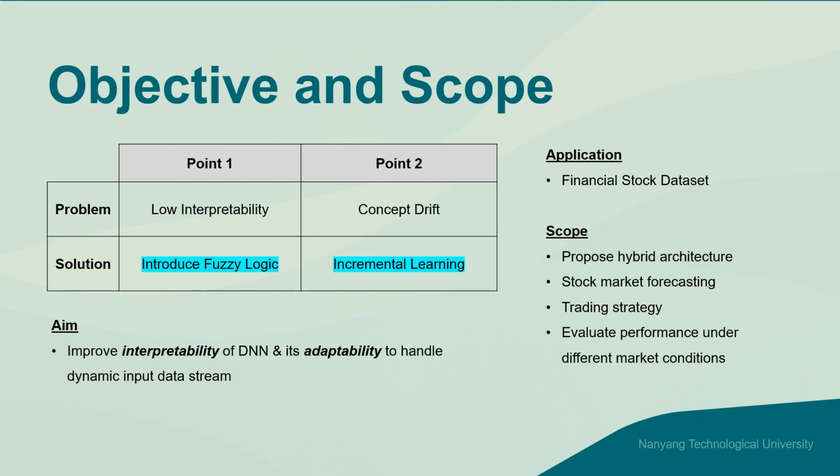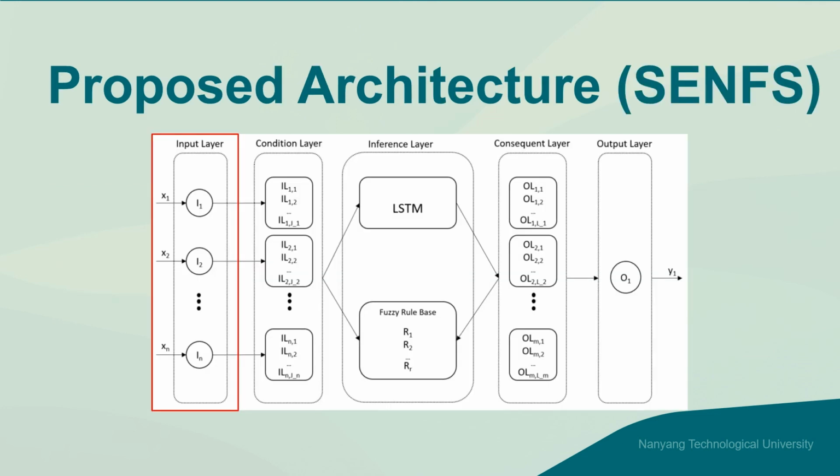Moving on to our proposed architecture, there are a total of 5 main layers. The first layer, the input layer, takes in the input data with each node representing an individual feature of the input data, and it will transmit the crisp input values to the next layer.